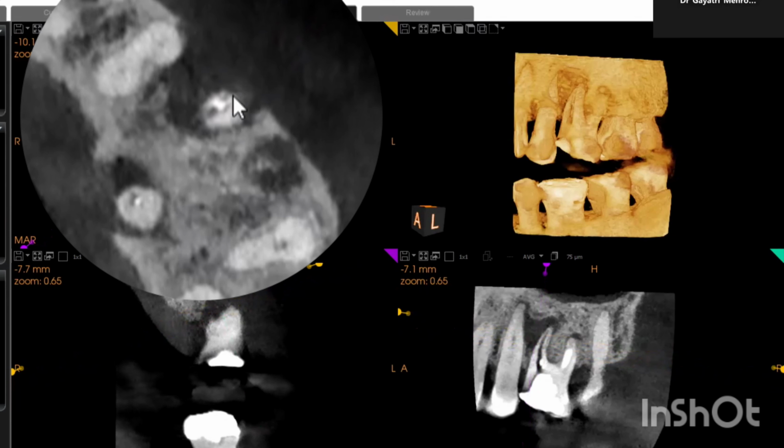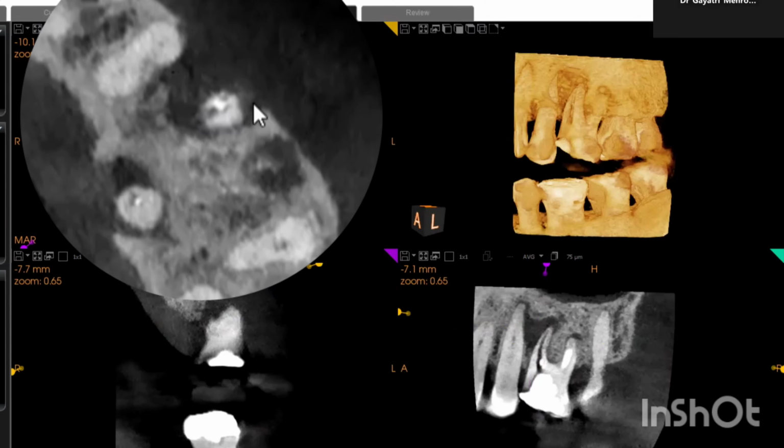Try to see here in this section your infection, and you see this is your bone, okay? Here also, there is a break. In our terms we call it dehiscence. For you people to simplify, I would say bone loss. The bone is not appreciated here, the buccal bone. Buccal, as I told you previously, is towards the cheek or towards the lip. So the buccal cortex is gone here.